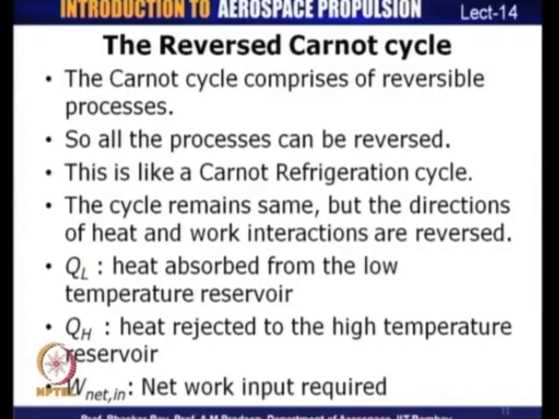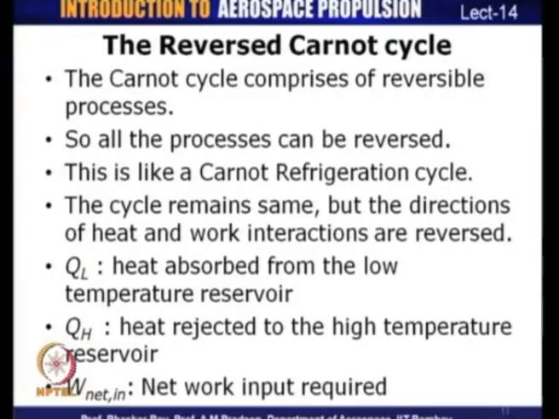The cycle remains exactly the same, but the directions of heat and work interactions are reversed. Because it is a reversed Carnot cycle, QL will now correspond to the heat which is absorbed from the low temperature reservoir, and QH will correspond to the heat rejected to the high temperature reservoir, and W net in will be the work required to carry out the cycle.